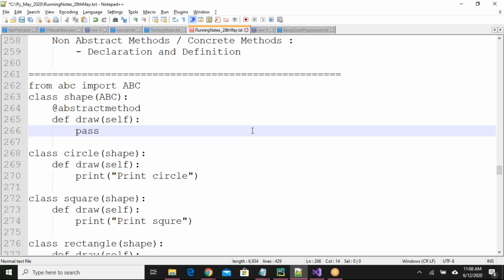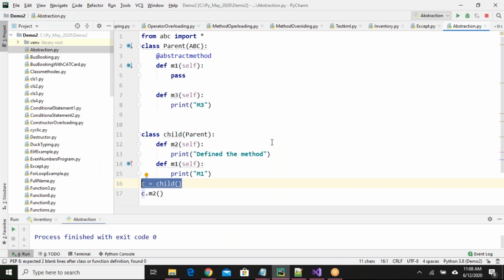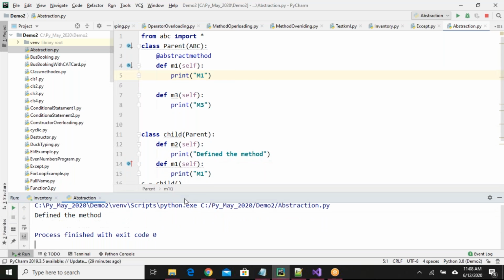Ganesh asks whether the meaning of abstraction is to leave it empty only. You're asking like this. Even if you write something here, and if you are mentioning abstract method, it's useless basically.